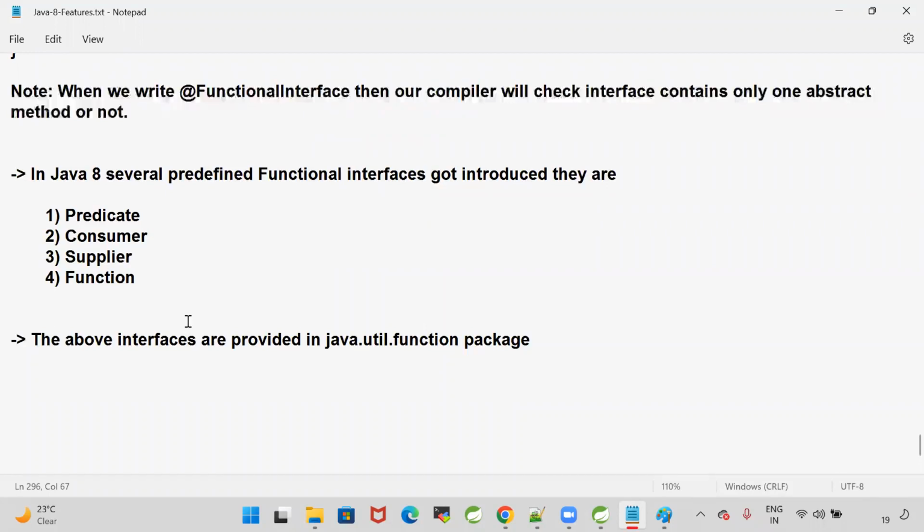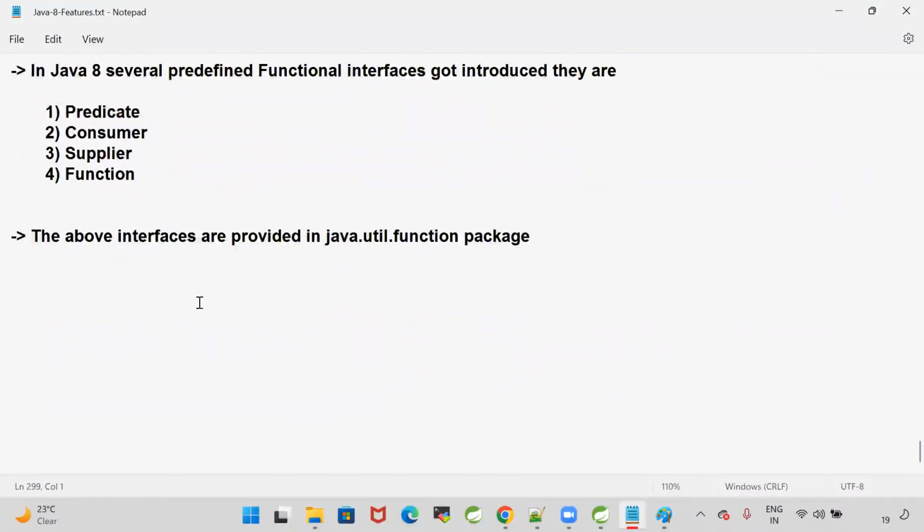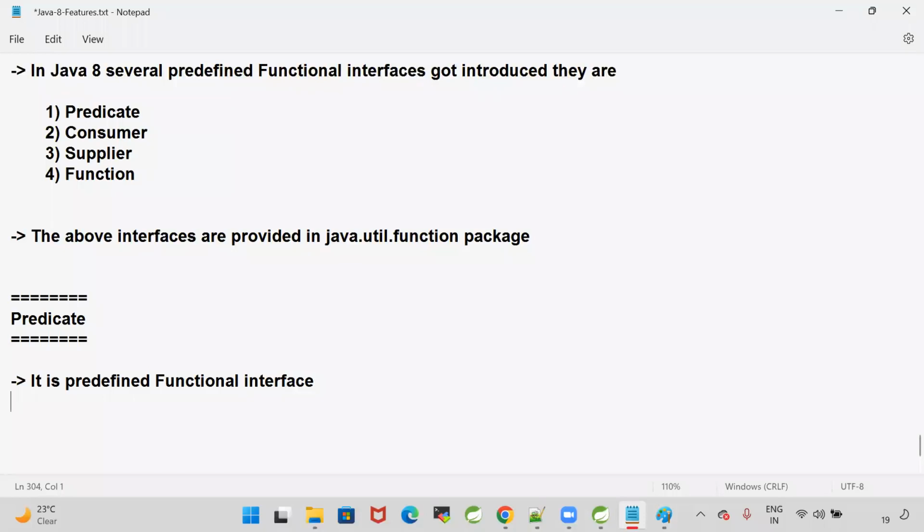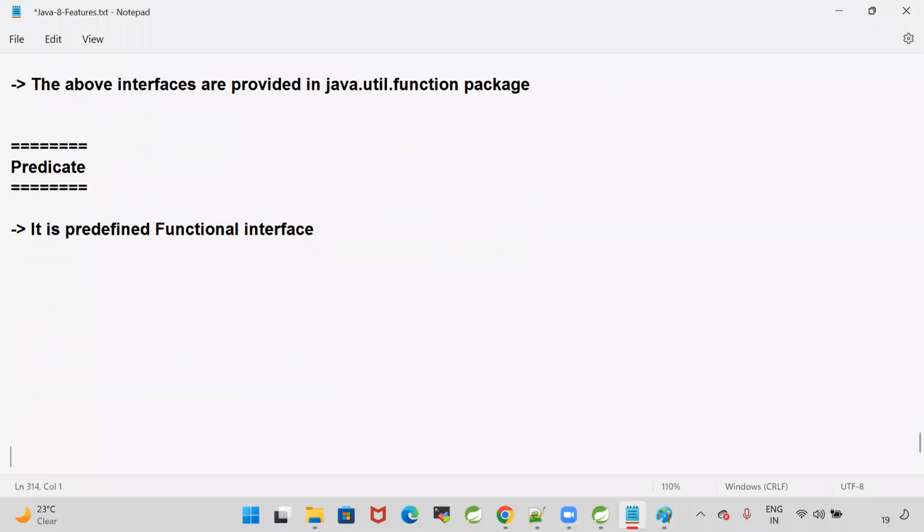Okay, now let's understand the first one, predicate. Let's start the discussion related to predicate. Predicate is a predefined functional interface.